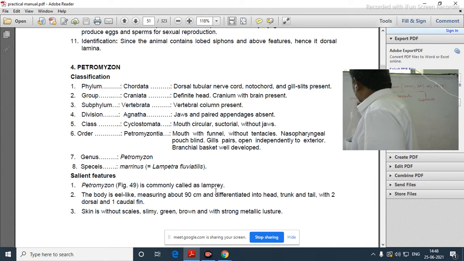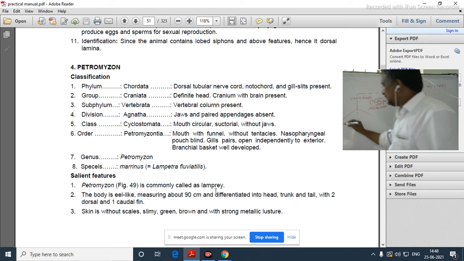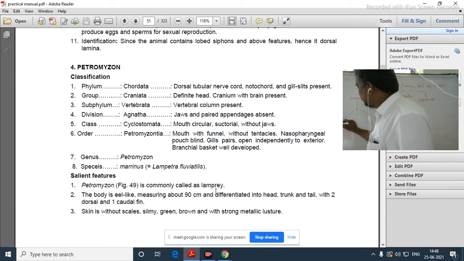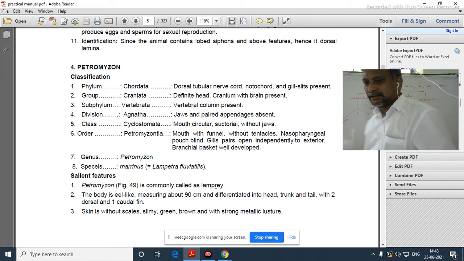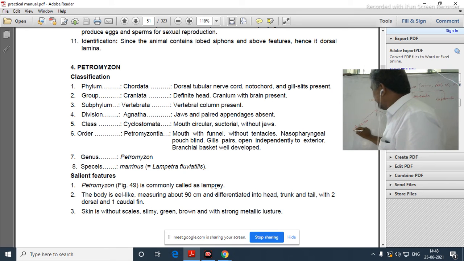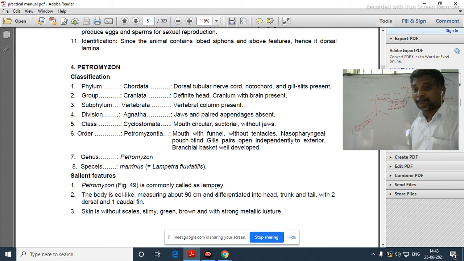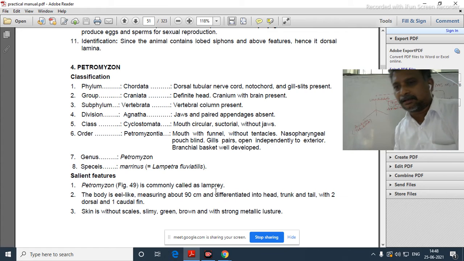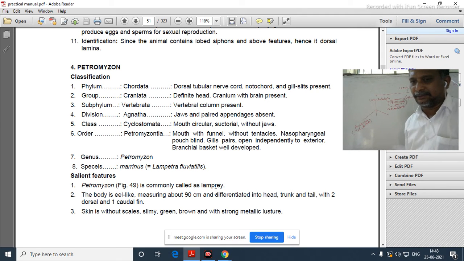Now Urochordata can be divided into three kinds. Ascidiaceae, that is a class. Importantly, test is there, and retrogressive metamorphosis, RMM, is there. Entire body is covered by test.